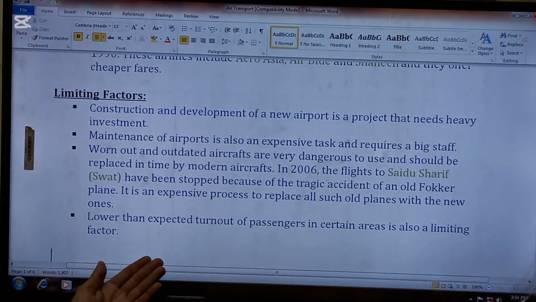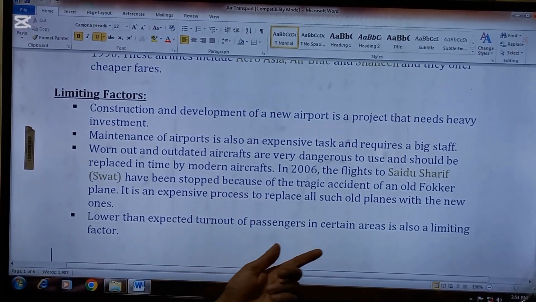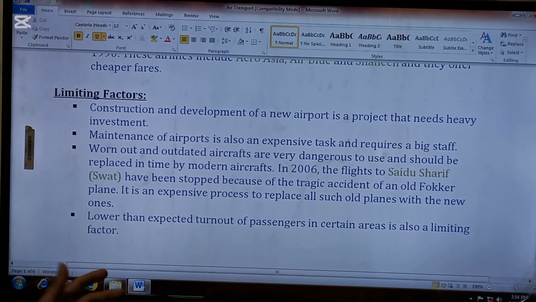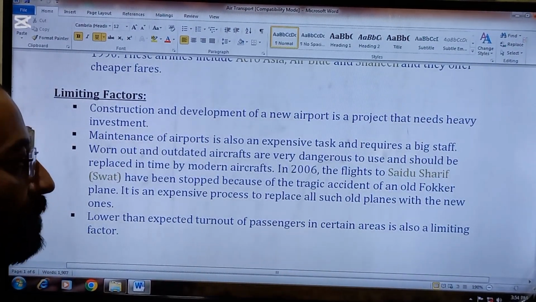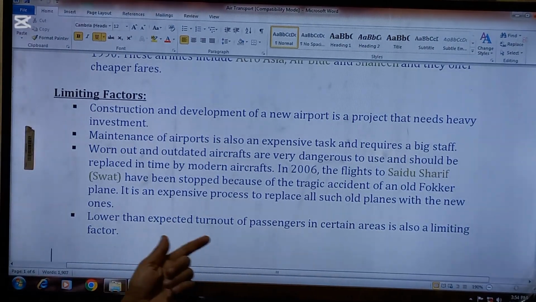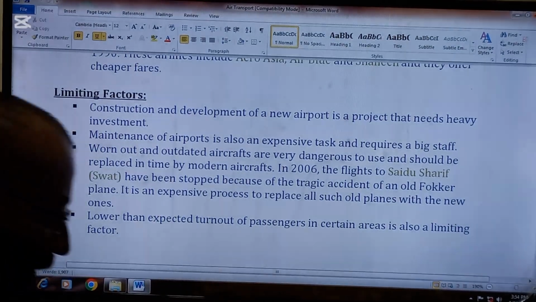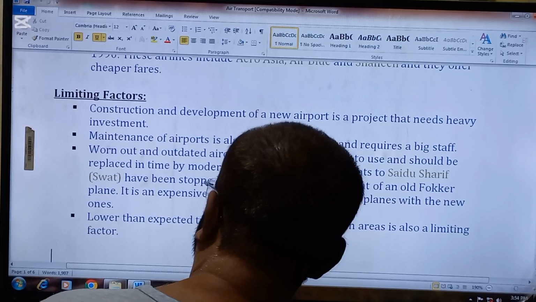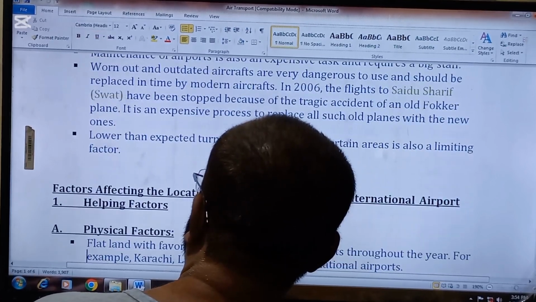Lower than expected turnout of passengers in certain areas is also a limiting factor. At the same time, there are some specific routes in Pakistan which have very low turnout of passengers. So this is another hurdle in the expansion of air transport.